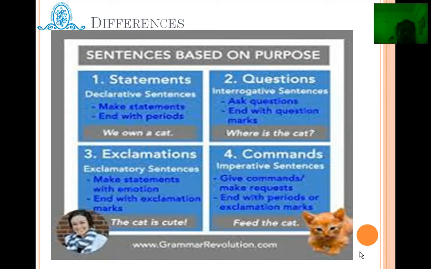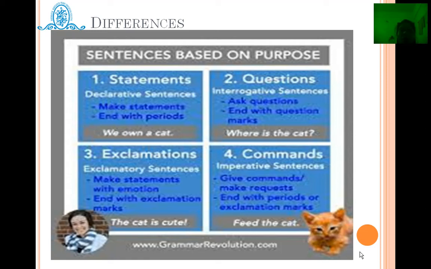The third category of sentences is exclamation. When we are making some statements with certain emotions, and these are very intense emotions, sometimes we may be aware or may not be, even then exclamatory sentences are created. So generally exclamatory sentences are with an exclamation mark. The cat is cute! Oh, I miss the bus! In this sense, exclamatory sentences end with the exclamation mark.